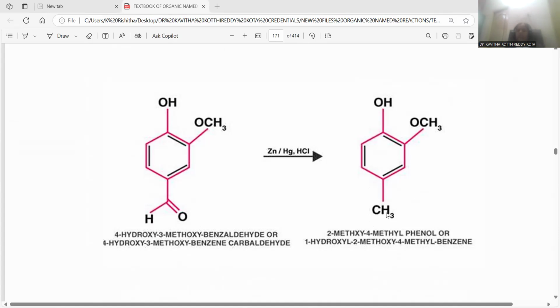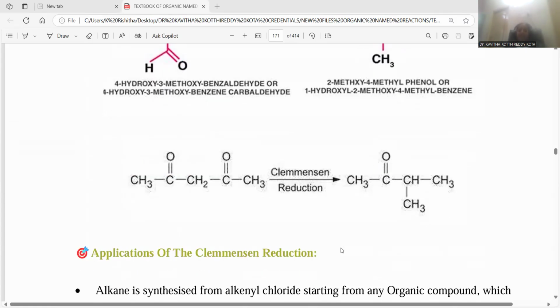This is the skeleton of toluene. This is the skeleton of benzaldehyde. The huge transformation taking place: the complete aldehyde is transformed into methyl functionality under Clemmensen reduction conditions.